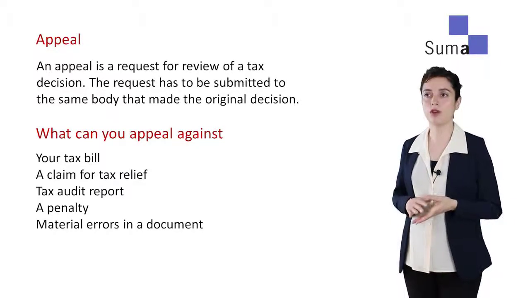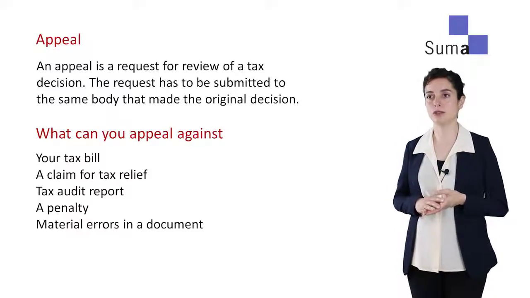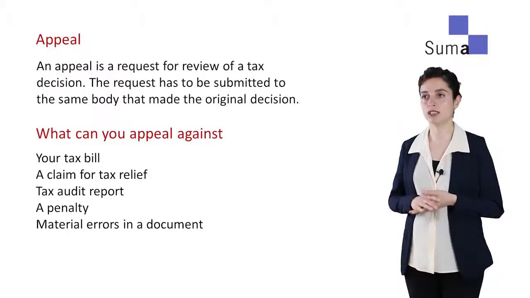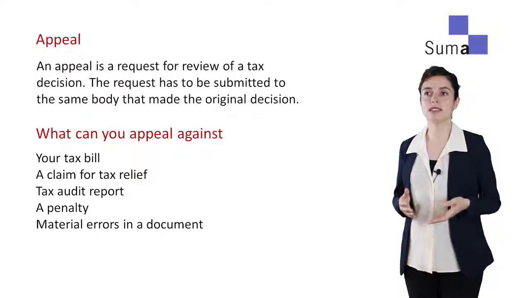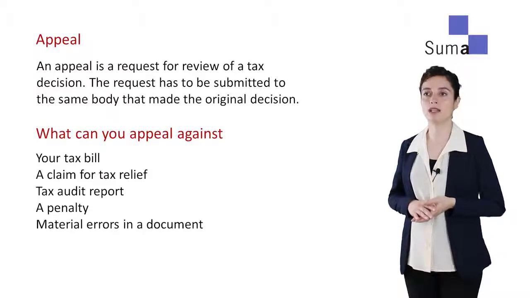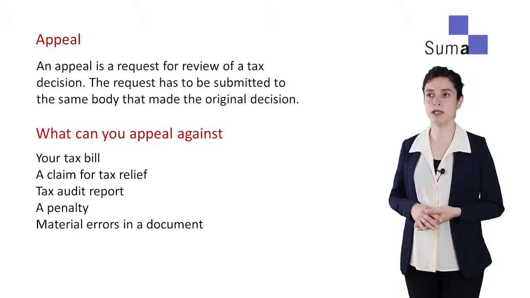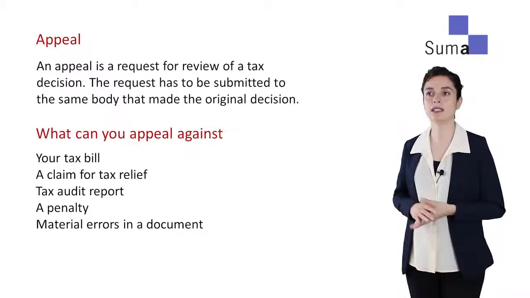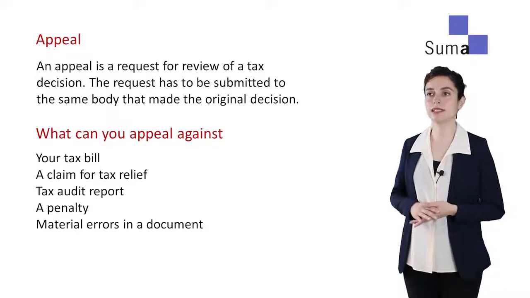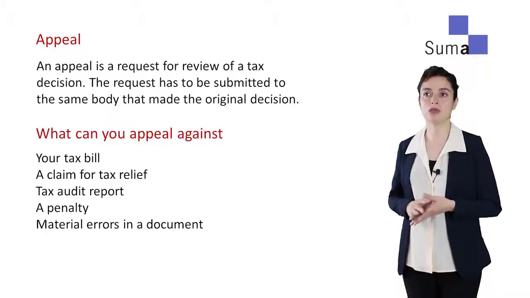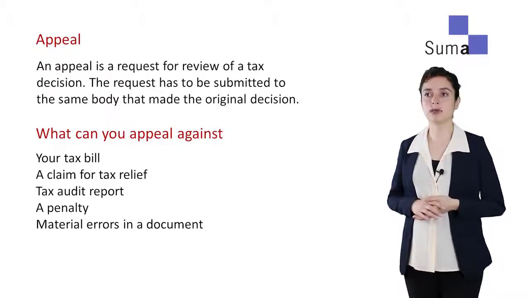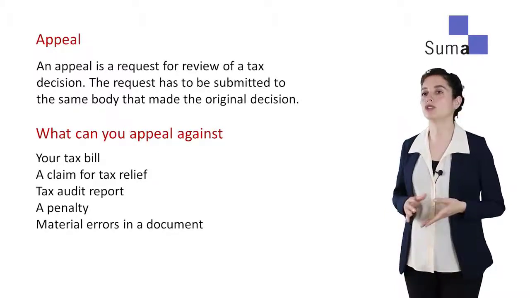A basic rule, which should always be taken into account when dealing with the administration, is that we always need to make the appeal to the relevant authority. For example, if the tax collection department issued the order of attachment, we have to appeal to this same authority and not to another, as only this one can study the case and resolve it.